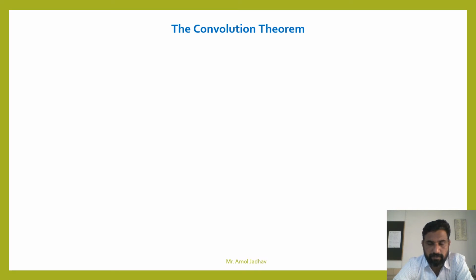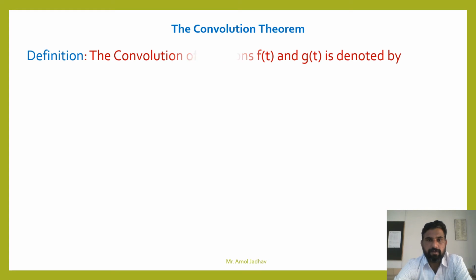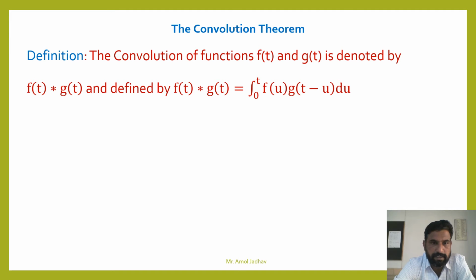Next topic is the convolution theorem. Convolution of two functions. Definition: the convolution of functions f(t) and g(t) is denoted by f(t) star g(t) and defined by f(t) star g(t) equal to the integral from 0 to t of f(u) g(t minus u) du. This is the convolution of two functions.